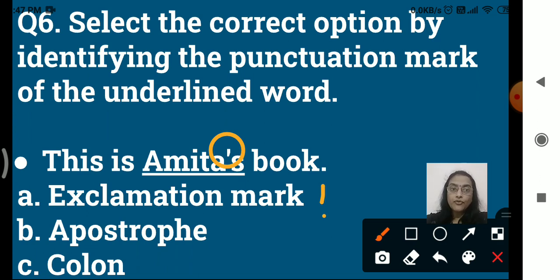Then apostrophe, that is a comma above the word, or a colon. Of course, it is a comma, right? So what is the answer? Option B. So we will click on option B, apostrophe.